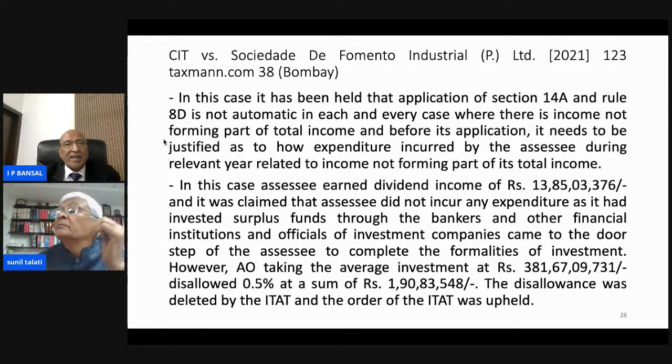However, AO, taking the average investment at rupees 381 crore, disallowed 0.5% at a sum of rupees 1 crore 90 lakh 83,548. The disallowance was deleted by the ITAT and order of ITAT was upheld. So the disallowance was made in entirety in spite of applicability of Rule 8D, and which expenditure even did not exceed the computation of Rule 8D as well as expenditure incurred by the assessee.